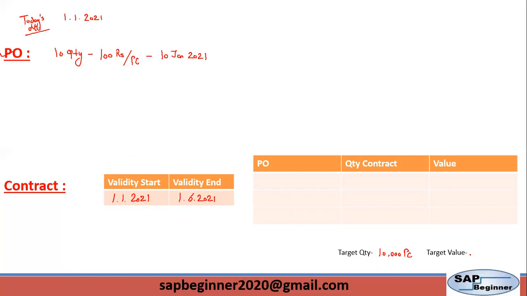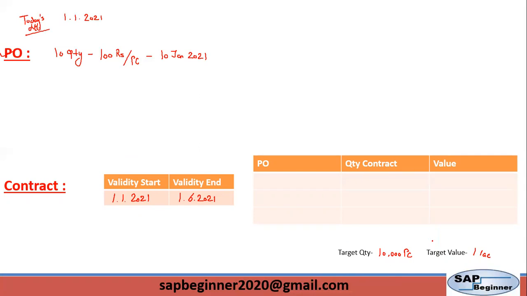Or, let's say we have a contract for 1 lakh rupees. So I can create a purchase order with reference to the contract until the quantity or this value is reached. So that is the contract.